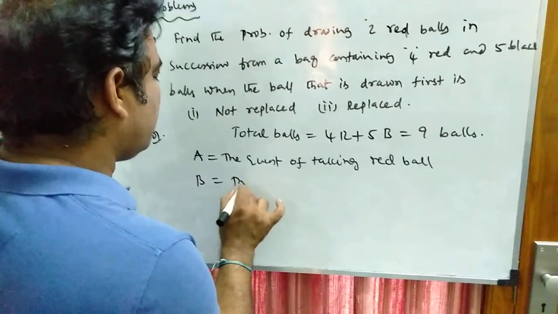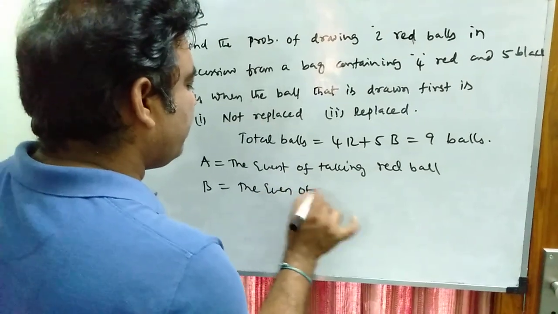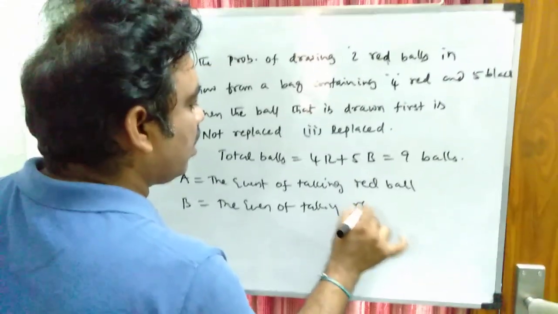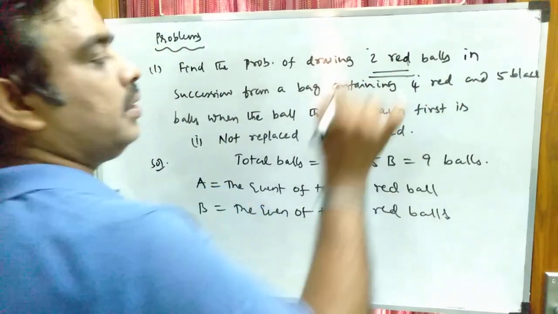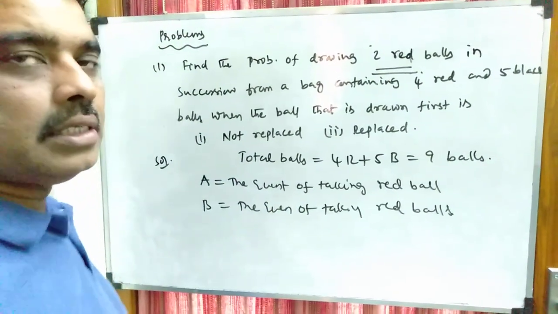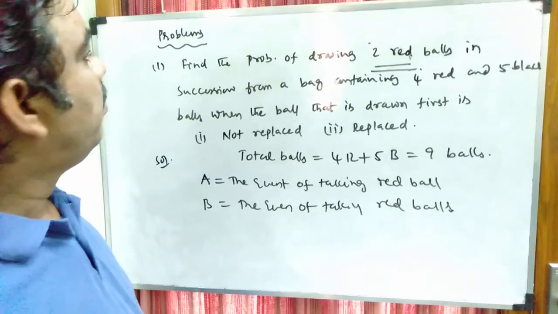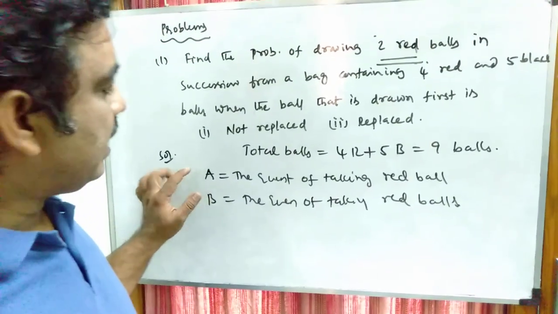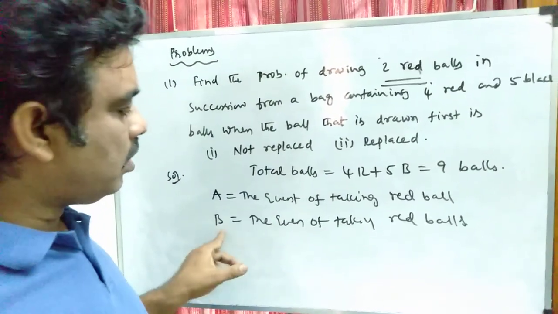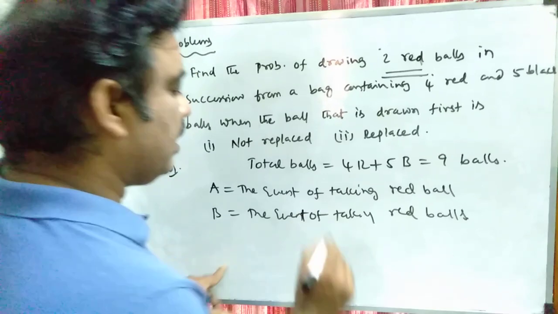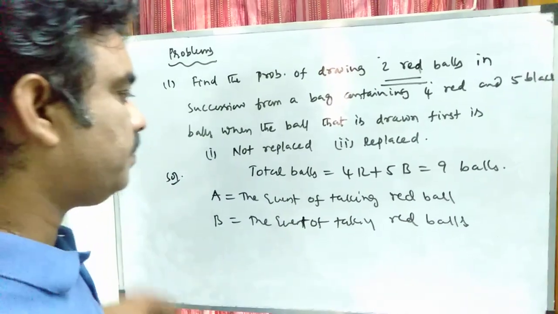B is also, I am assuming, the event of taking a red ball, because we have to draw 2 red balls successively from the bag. So A is the event of taking a red ball from the box and B is also the event of taking a red ball from the box.